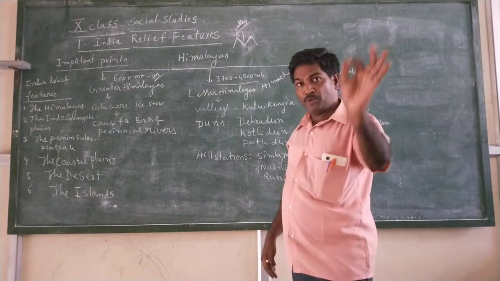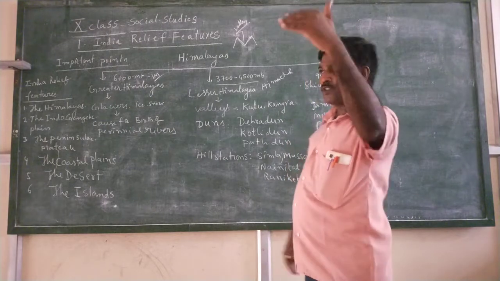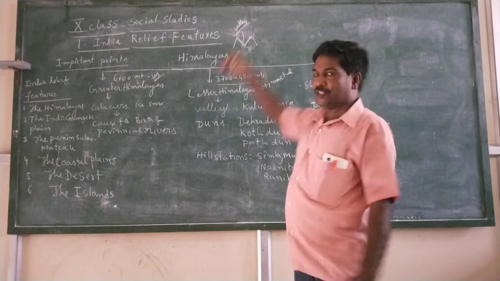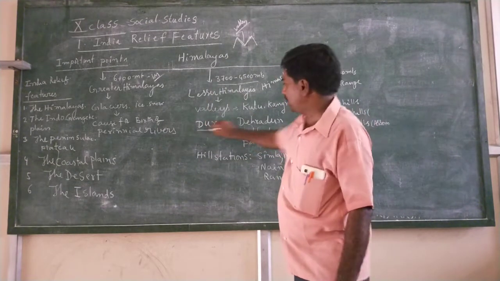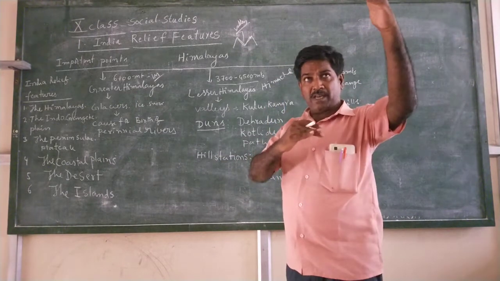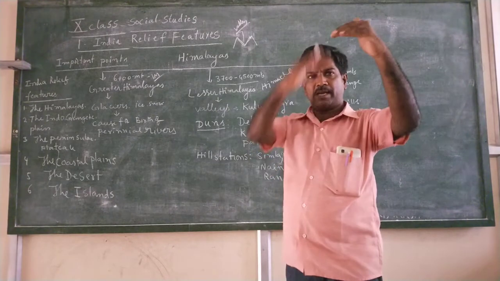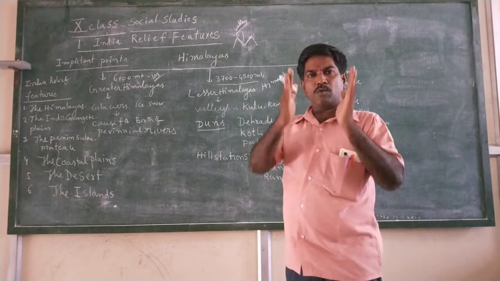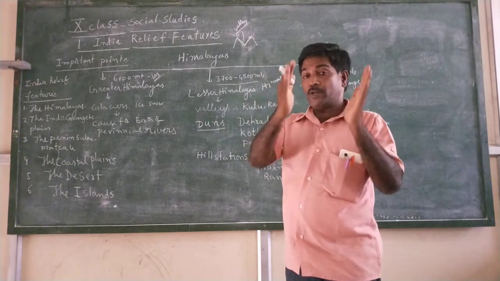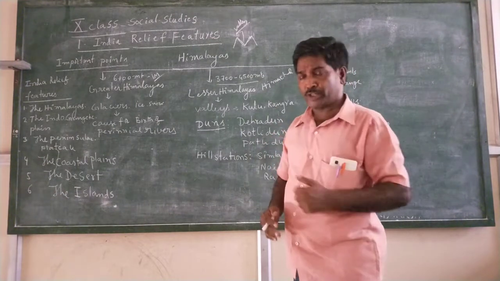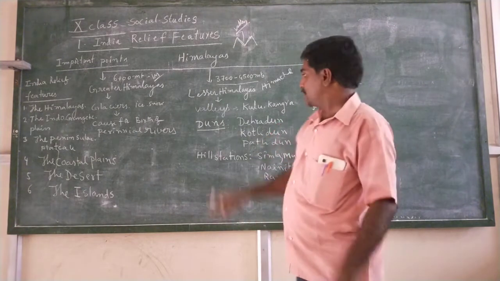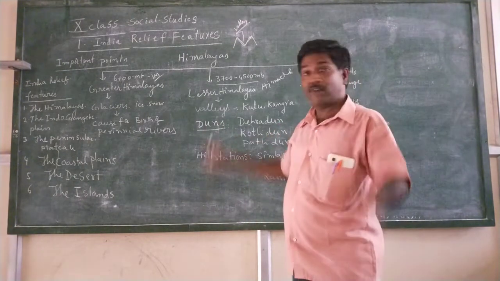And next, the dunes are very famous. Dunes means the area between the Lesser Himalayas and the Shivalik range. This is a flat and cool area. Several lakhs of families have migrated and are living in this area because of the climatic conditions. India is a second Switzerland. Why? Because of this type of dunes and valleys.